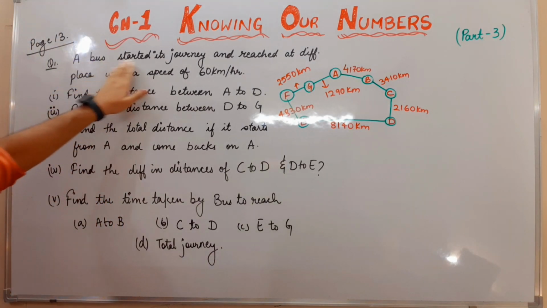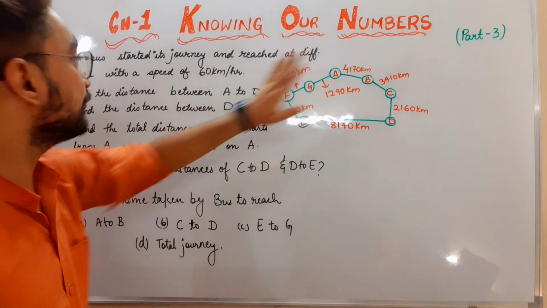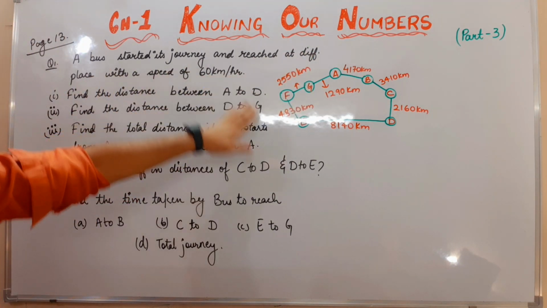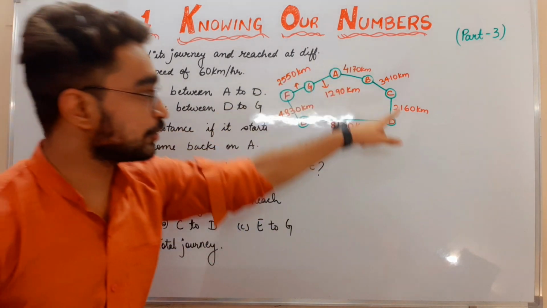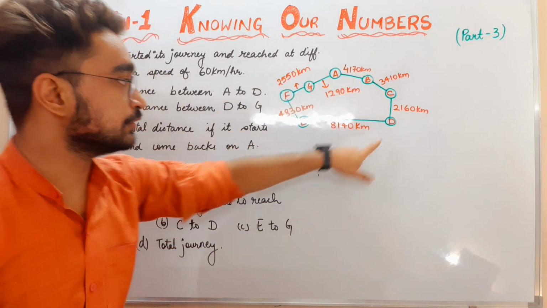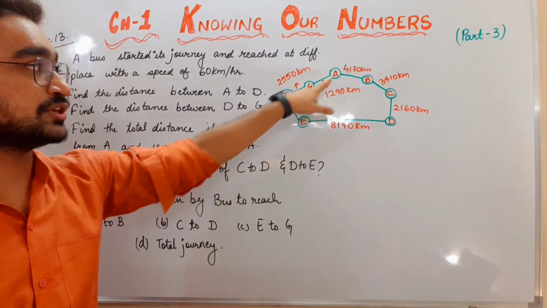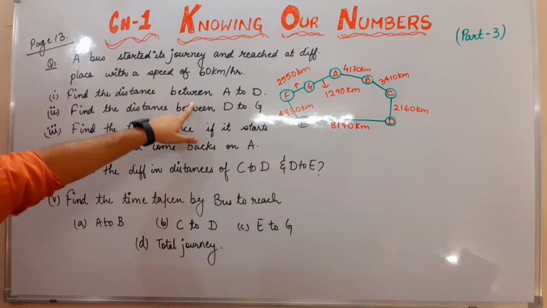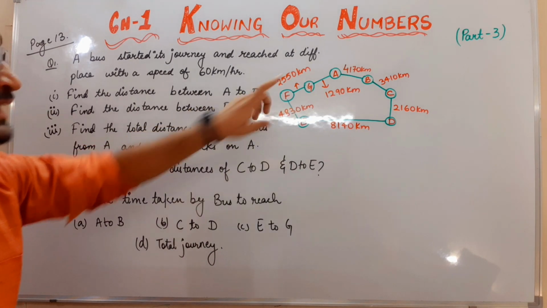A bus started its journey and reached at different places with the speed of 60 km per hour. The speed is given to us. This is the journey of this bus from point A to B to C to D, like roaming up to here, up from G to A. Then find the distance between A to D.